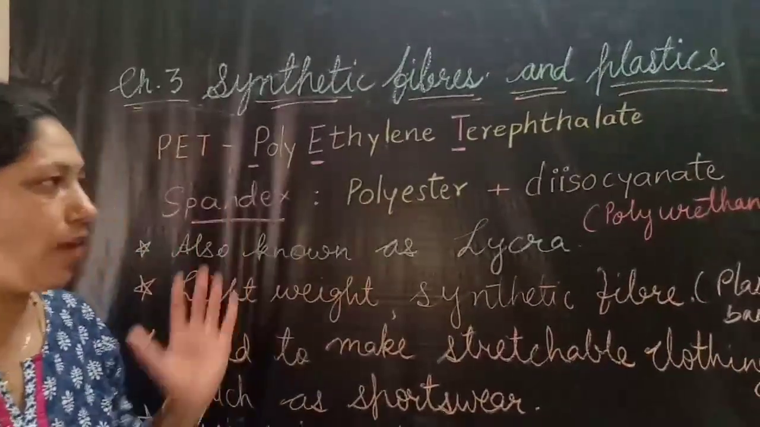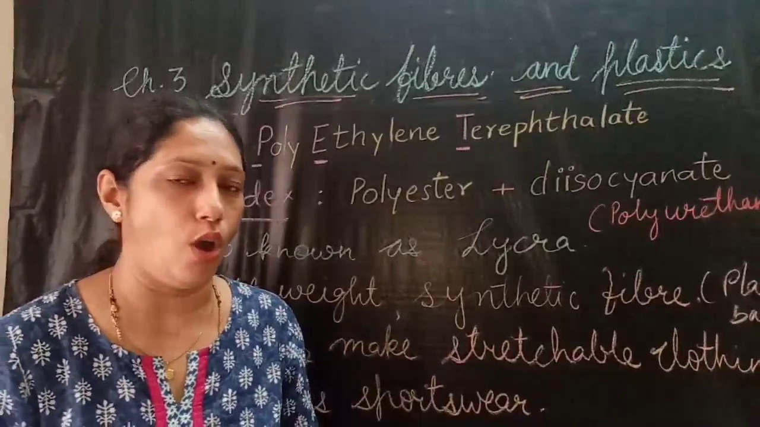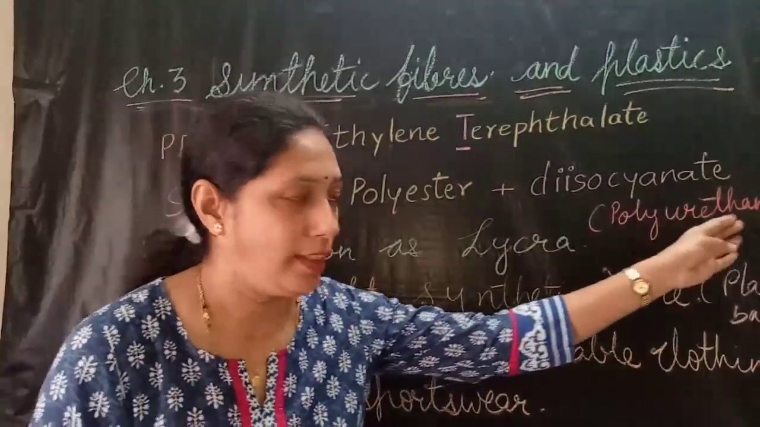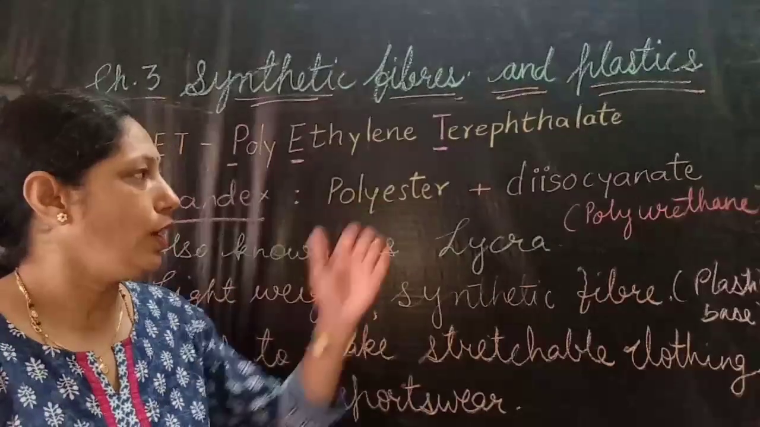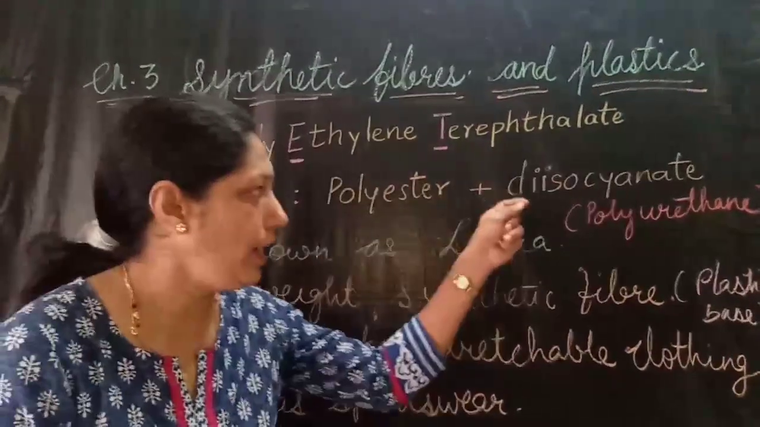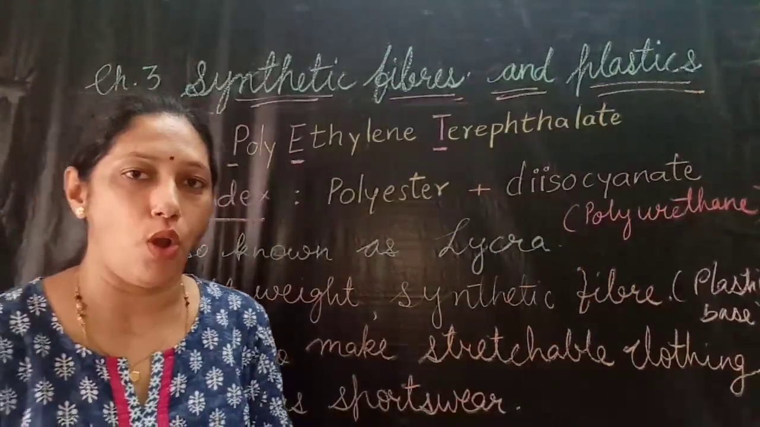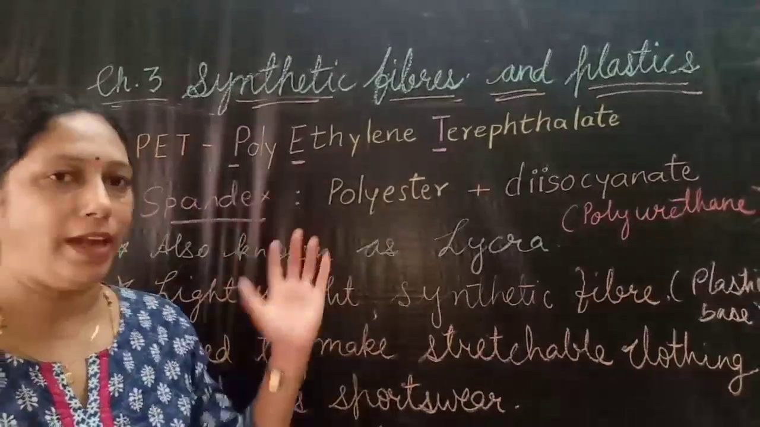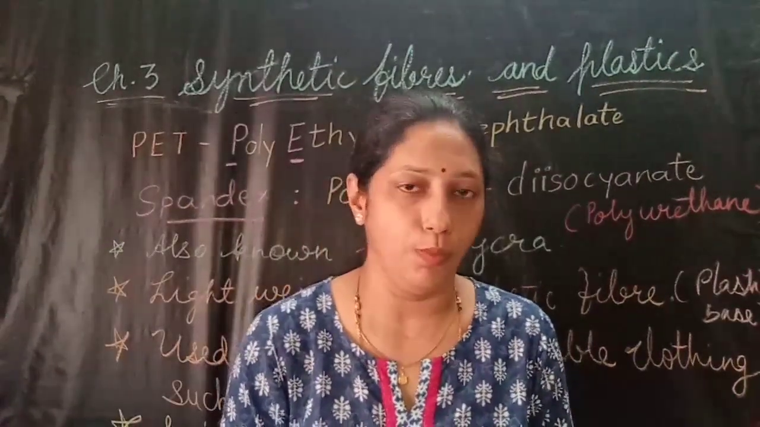This spandex fiber is made up of a long chain of polyurethane. This polyurethane is produced by reacting a polyester with diisocyanate. This way the polymer is formed, and from this polymer spandex fiber is obtained. So this is all about yesterday's homework.